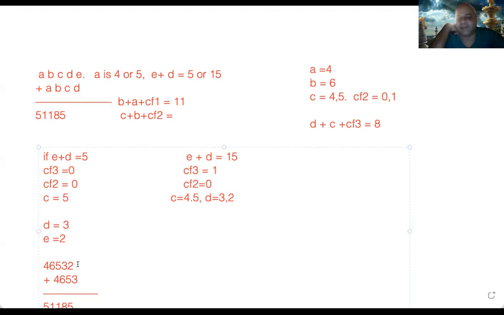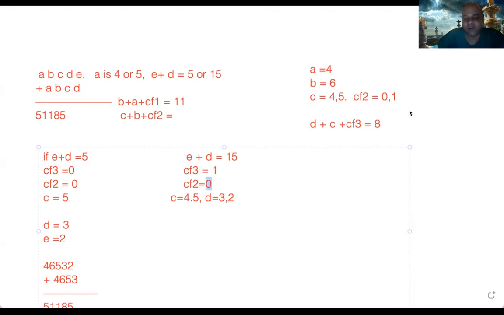And why is that actually? It's because C plus B has to be 11. If C is 4 and B is 6, it becomes 10, not 11. And no way you can get a carryover from D plus C because it cannot be 18. Yes, that is correct. Carry forward 2 is always 0. We found that.